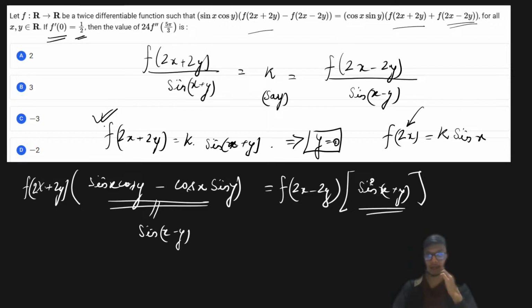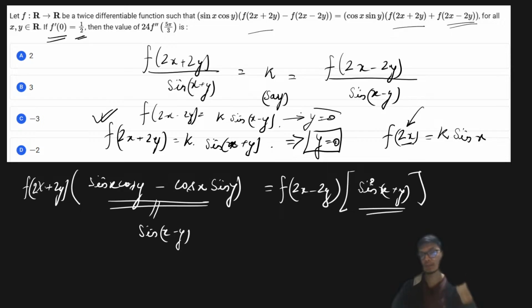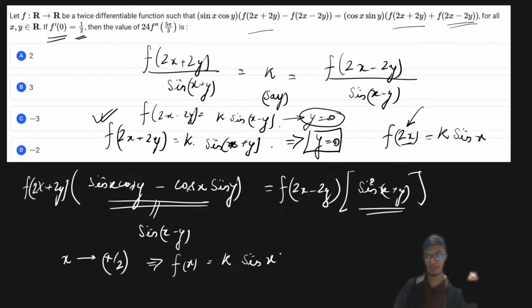from this particular result again, and also one more thing to be noted is that f of 2x minus 2y is equal to some constant times sine of x minus y, right? So from this particular result, if I change from 2x to x only, and again I'm putting y equal to 0, so this is the same result, and then if I replace x with x by 2, then I'm going to get the result of f of x as k times sine of x by 2, right?